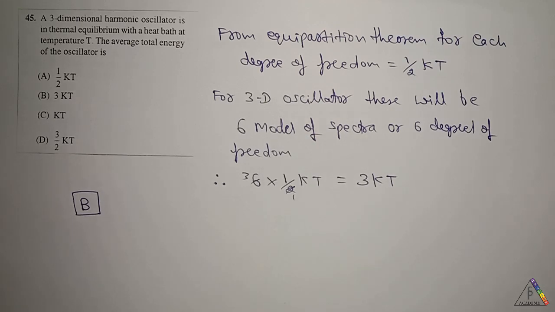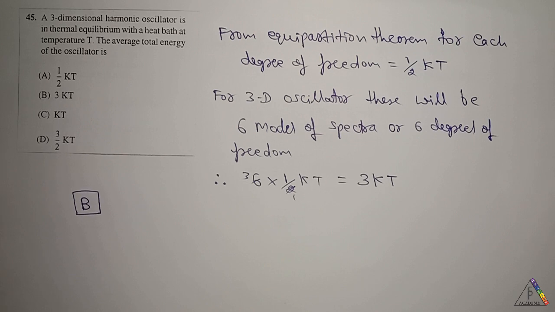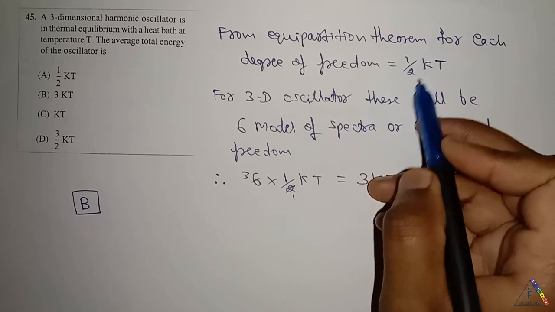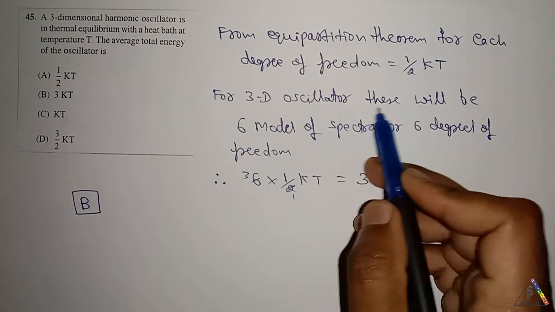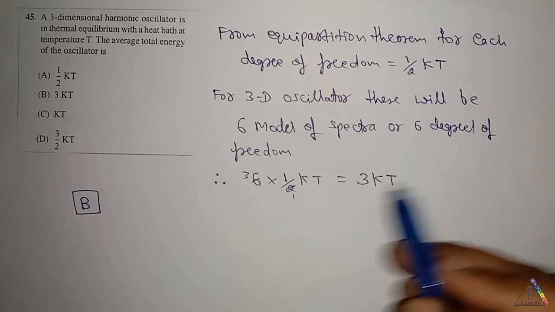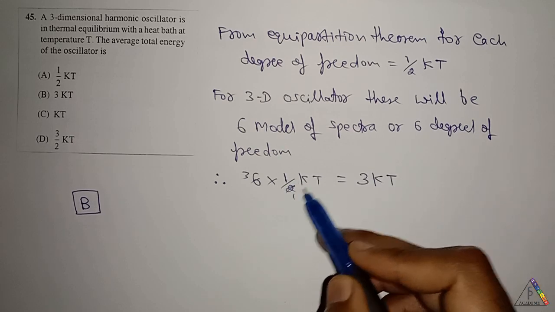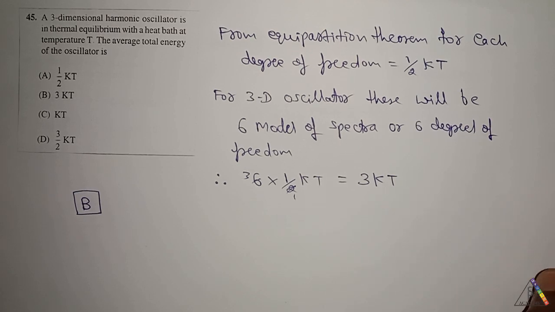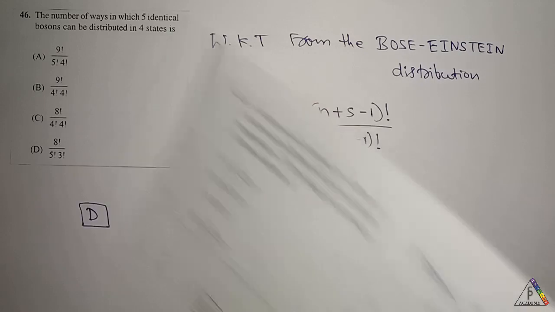Next question is, a three-dimensional harmonic oscillator is in thermal equilibrium with a heat bath at temperature T. The average total energy of the oscillator is. From the equipartition theorem, we know that each degree of freedom will have an energy of half kT. For a 3D oscillator, there will be 6 degrees of freedom. Therefore, 6 into half kT, that is 3 kT. For this question, the answer is B option.